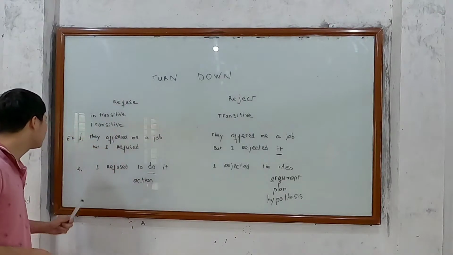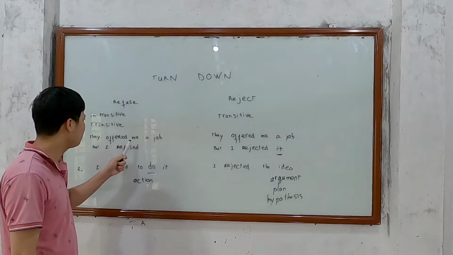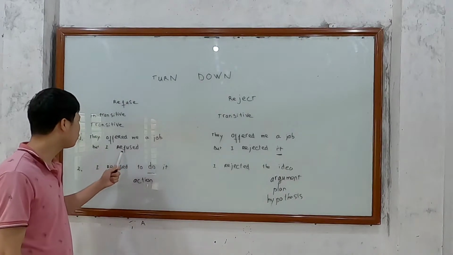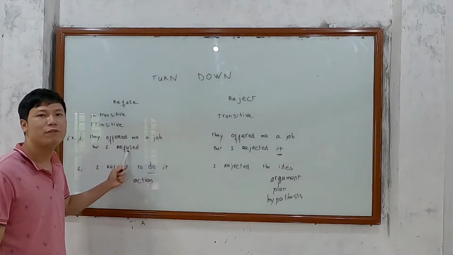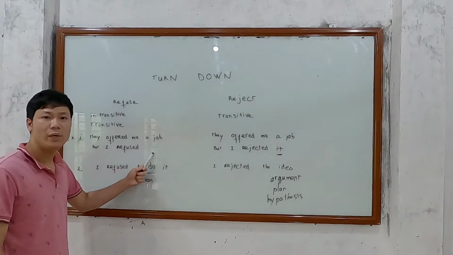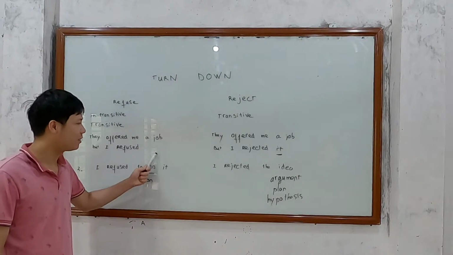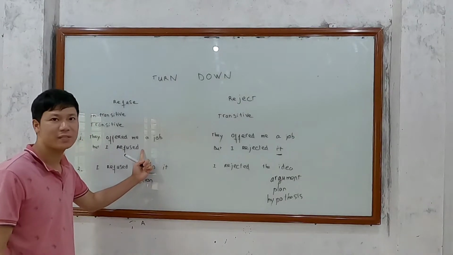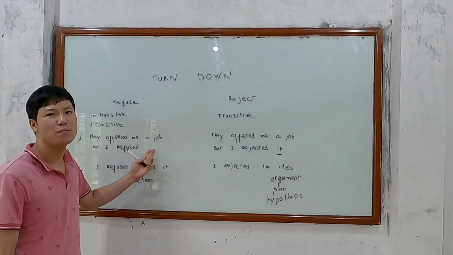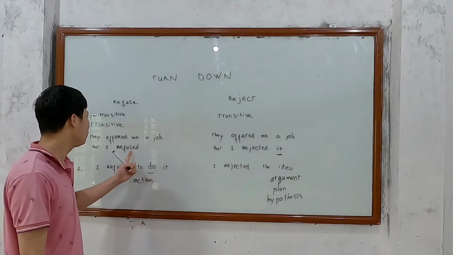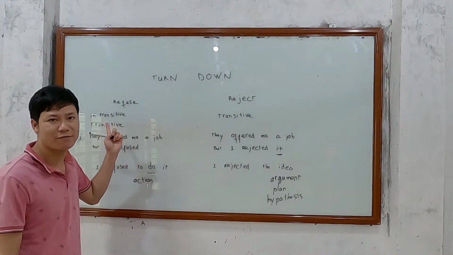Just look at this. The first example: they offered me a job, but I refused. You see, I refused. We don't have any object here, and we don't need an object here, so refuse could be an intransitive verb.